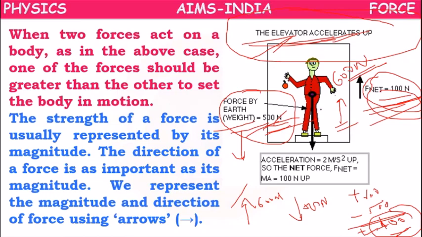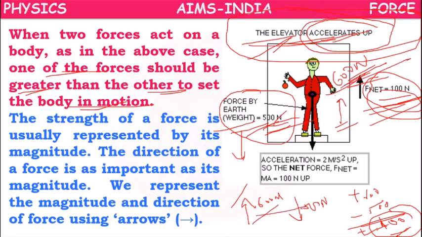So when a body has to get accelerated, one of the forces should be greater than the other to set the body in motion. Suppose two forces are working; when the body will move, one of the forces is greater than the other force. So then only we can create motion in the object.